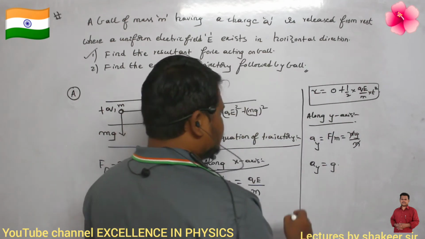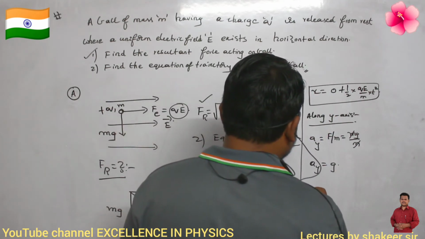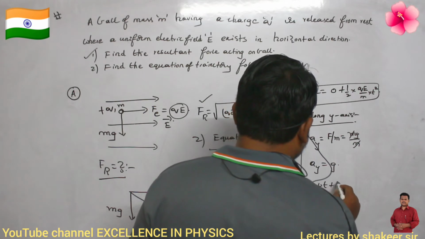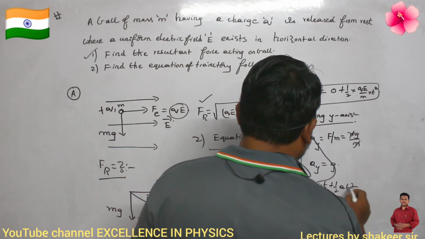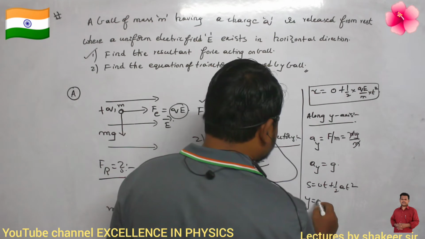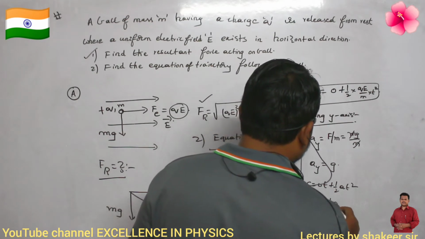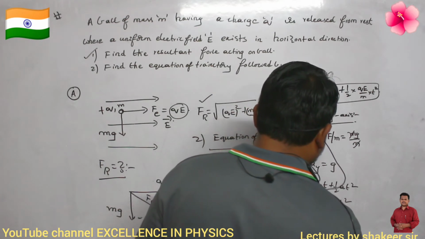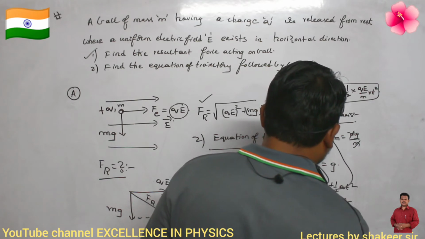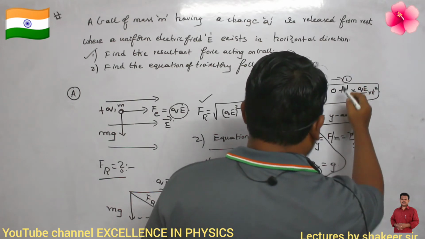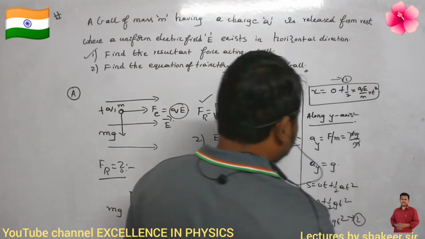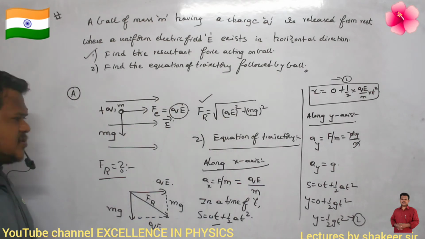Again the equation of motion I can write: s is equal to ut plus half at square. Instead of s I can write y. Initial velocity is 0, so half into g into t square. So y is equal to half g t square. This is my equation number 1 and this is my equation number 2. Come on, first make a note up to here.